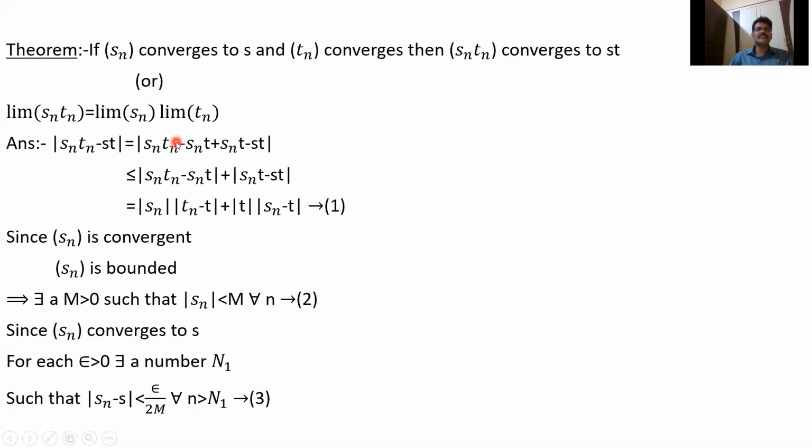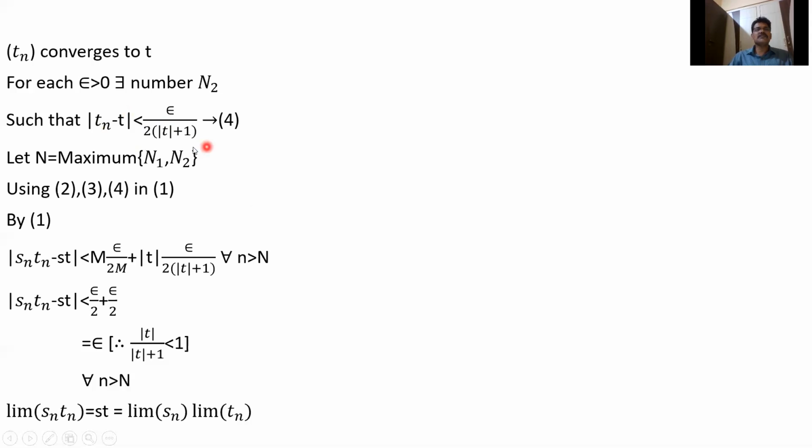Why? Because mod T is there. If I take mod T by mod T plus 1, it is less than 1, and we'll get epsilon. That's why I have taken mod T plus 1. So finally we get mod Sn Tn minus ST less than epsilon by 2 plus epsilon by 2, that is epsilon, for all n greater than n. Therefore, limit Sn Tn equals ST. So limit Sn Tn equals limit Sn times limit Tn.